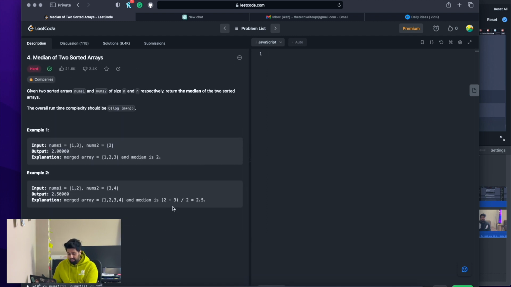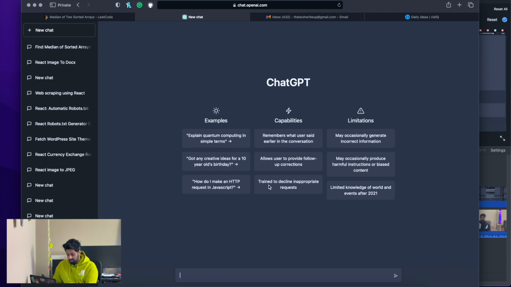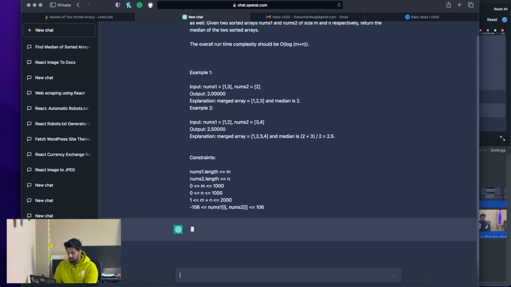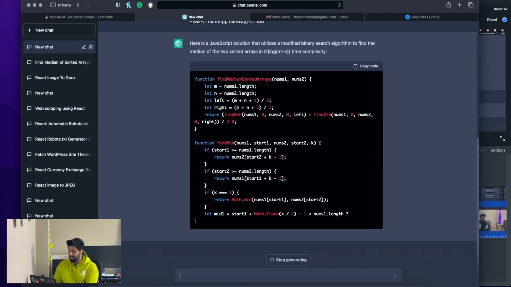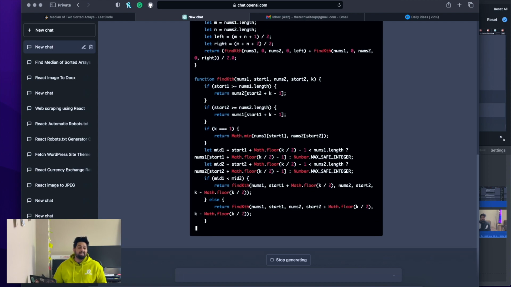Let us do one thing. Let us copy this entire question and go to chat.openai.com and ask it to write a solution for a Leetcode problem with JavaScript, and it should clear most of the test cases as well. And from here we can paste our problem and wait for chat.openai.com to perform the solution for us. So let us wait for some time and see what the result is.